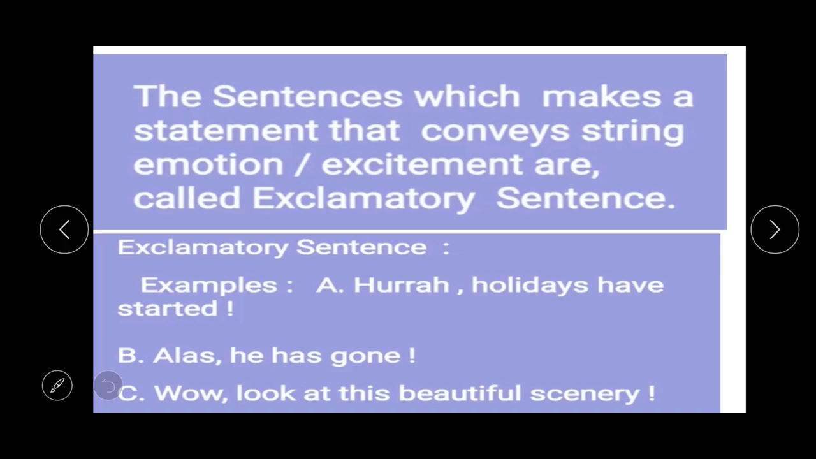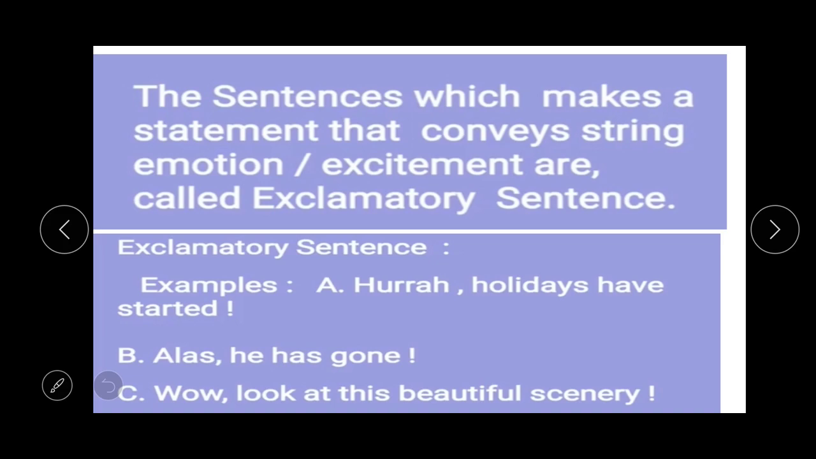So student, if you follow these sentences, you can find that all of them are conveying a burst of emotions. The first sentence is conveying the emotion of joy. The second one is sorrow or sadness, and the last one is excitement, like this. So the sentences which convey that much emotion or excitement are called exclamatory sentences.